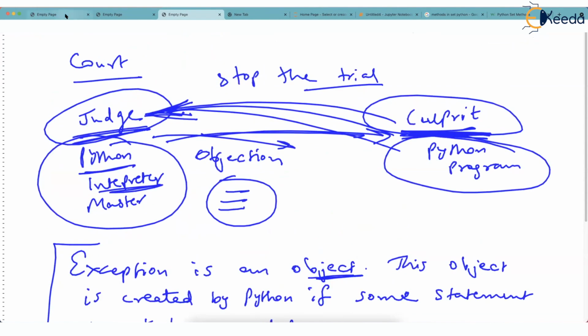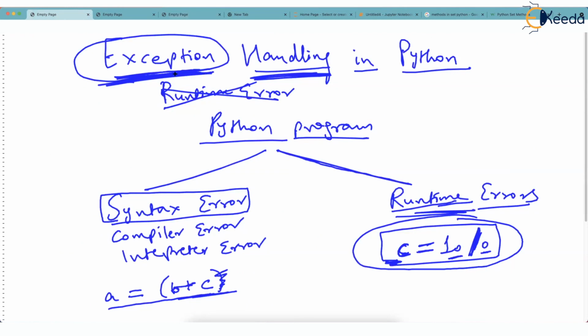Once we have learned what we mean by exception, that an exception is an object, now let's come to the phrase exception handling. There is another word here, handling. If an exception is an object, how do you handle this object? It contains the error description.